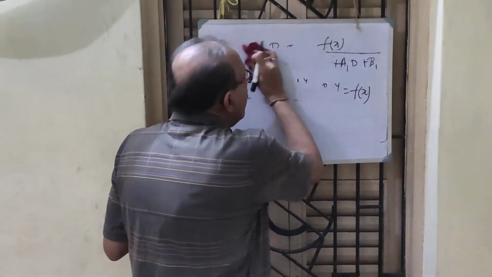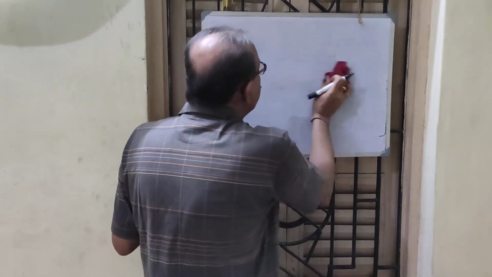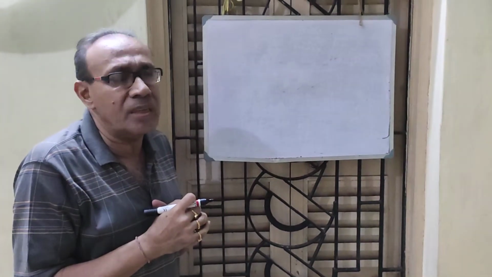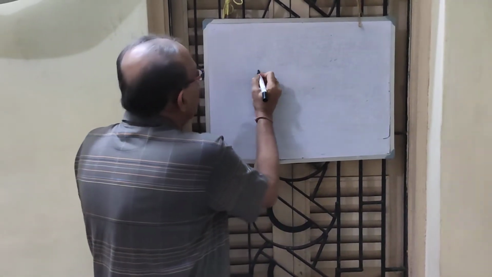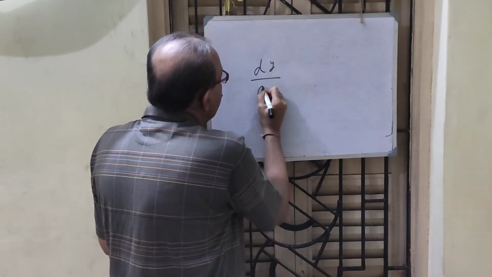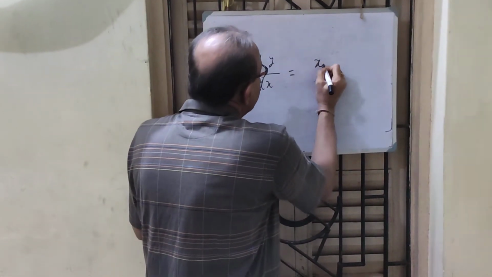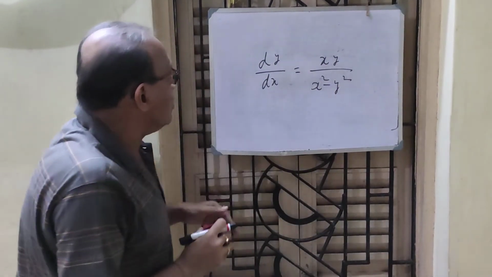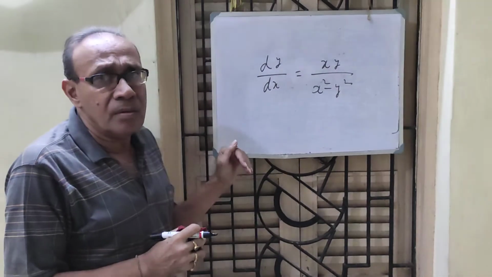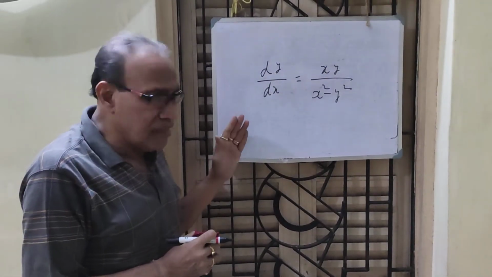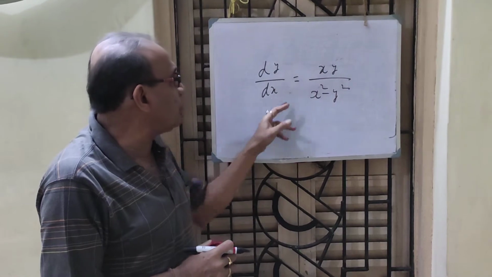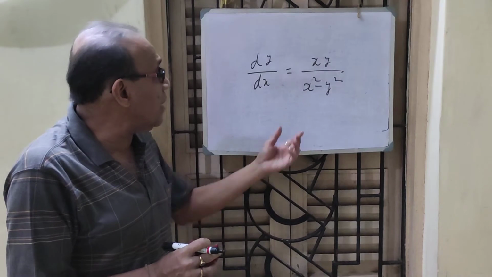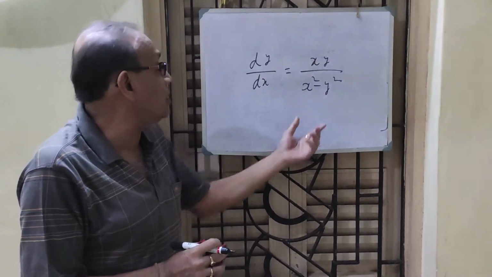Now, I go on to one very important thing, that is the homogeneous form, first order, first degree differential equation. Let us take one equation like this: slope is equal to xy by x square minus y square. I am going to find out the solution. Slope at any point is dy/dx, as you read from class 12, equals xy by x square minus y square. Here x square minus y square is not equal to 0.